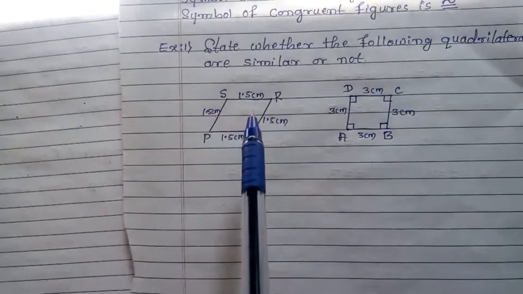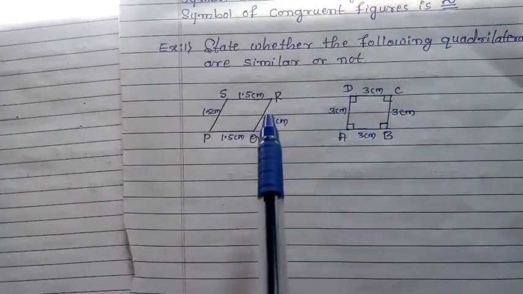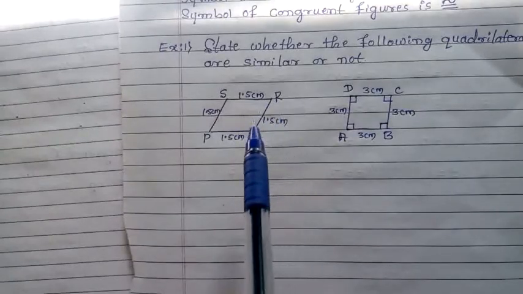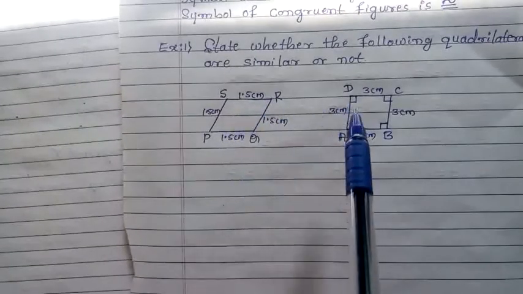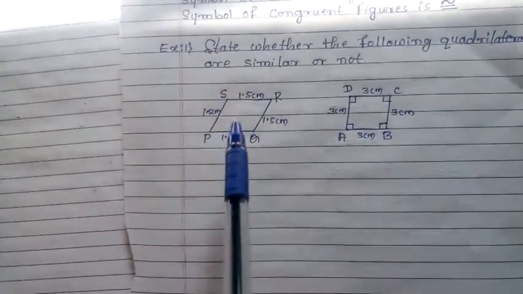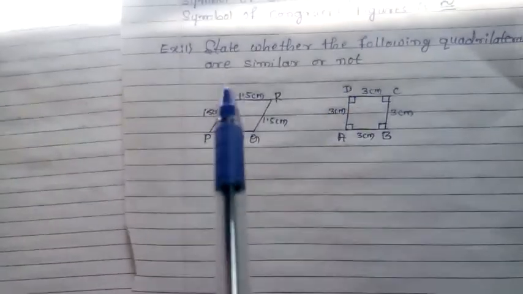Both are quadrilaterals, but these two plane figures are not similar figures because they do not have the same shape. Therefore these two plane figures are not similar figures.